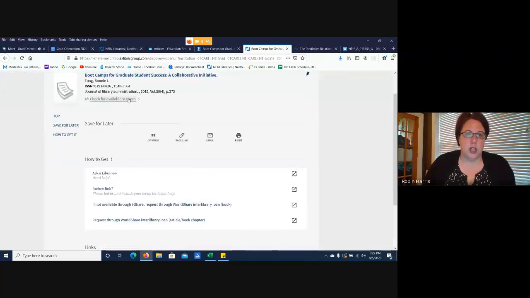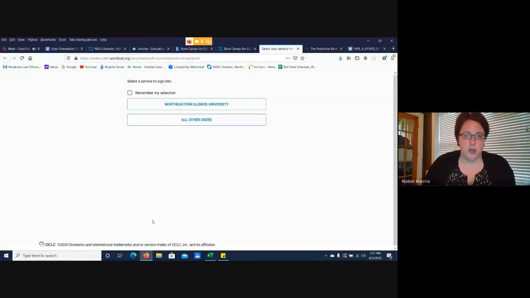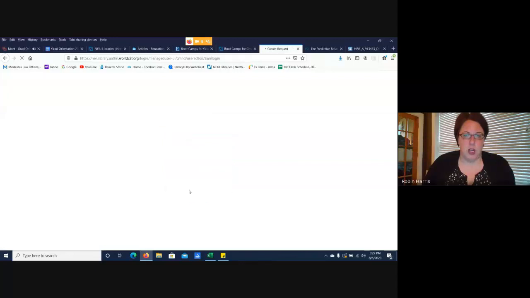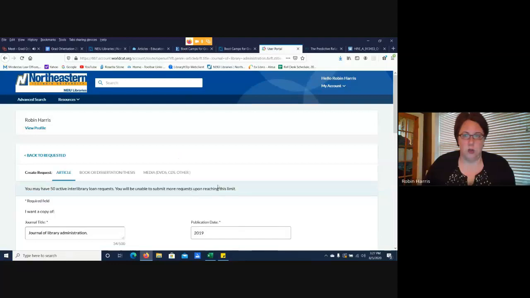So in this situation, I am looking for this article. I want to request it through WorldShare Interlibrary Loan because it wasn't in the database, nor do we have it in a different database. It's going to ask me who I'm affiliated with, which is Northeastern Illinois University. It's going to ask for my net ID and password, and it will take me right to the request form.